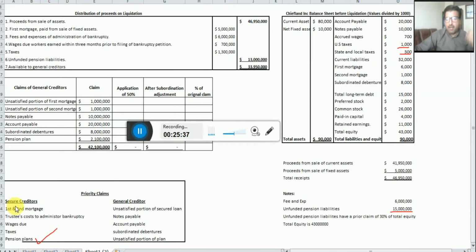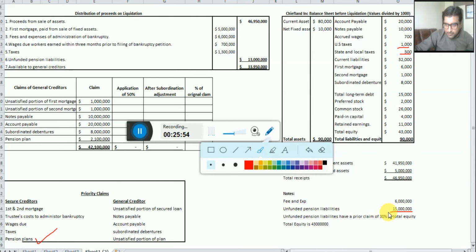Very easy. Look here below the notes, it is given that unfunded pension liabilities have a prior claim of 30% of total equity. The company says 30% of the total equity should be given as a pension liability in this group.